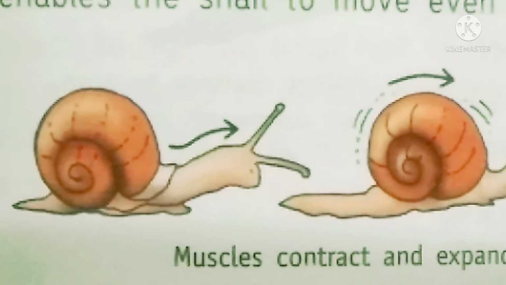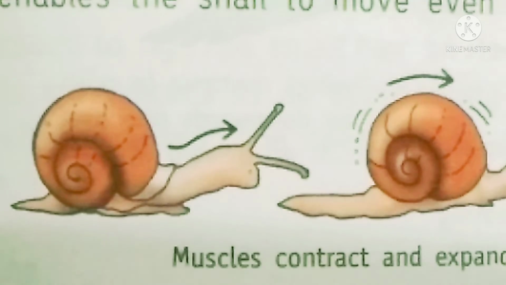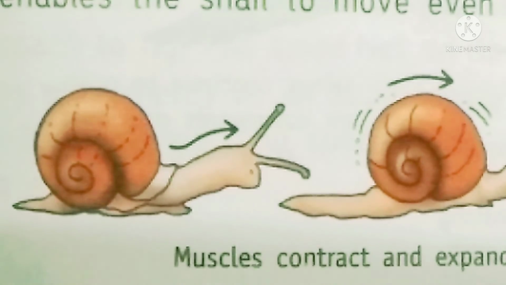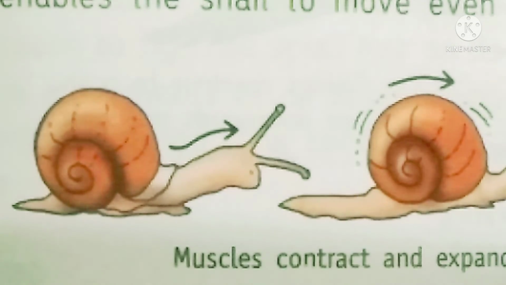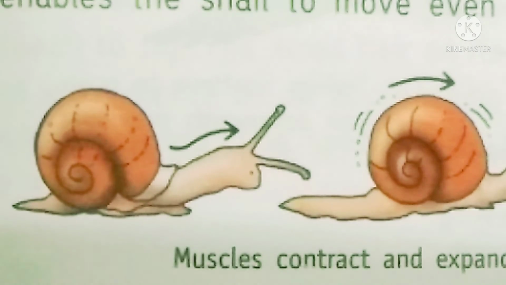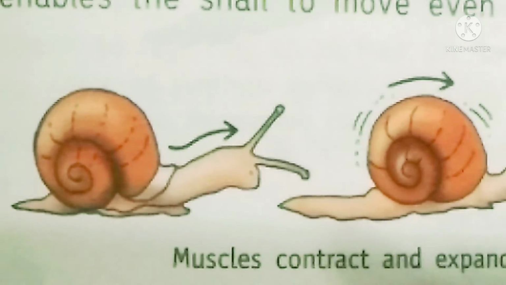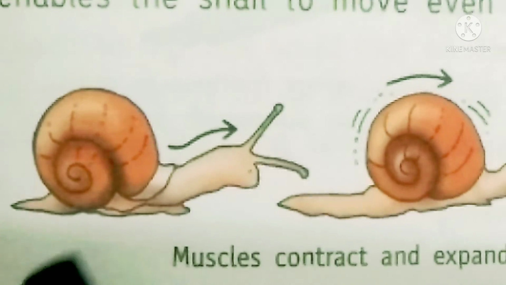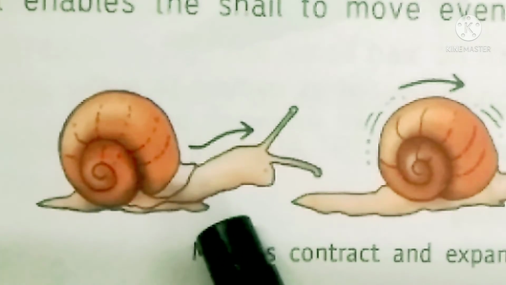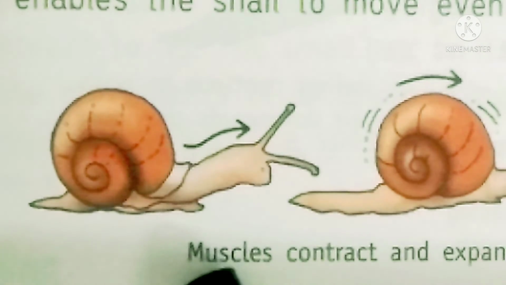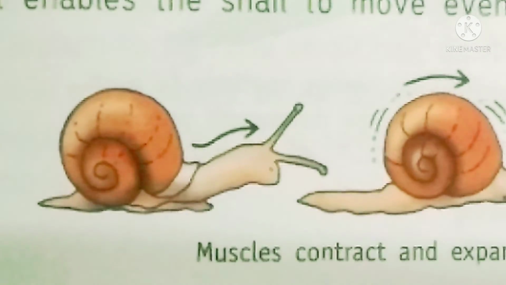Actually, what does this substance do, you know? It helps to cover the path on which the snail is moving, so that the snail gets protected because of this mucus. Even if it is a very sharp edge, it won't mind. Very sharp places where if you walk you may get hurt, but the snails will not get hurt because of this mucus. Okay, so how do they move? They fix their feet first and then they expand and contract the muscles on the feet and then they move.